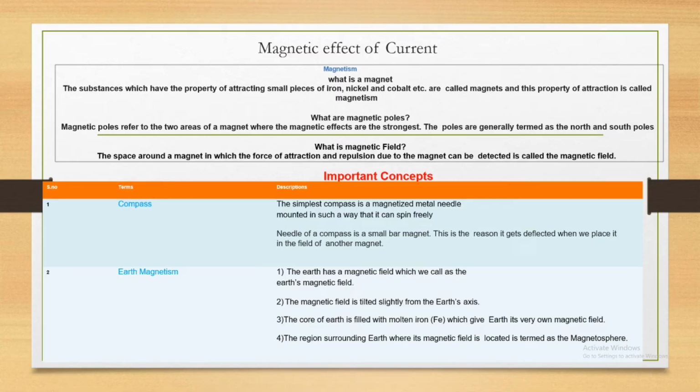What is a magnet? The substance which has the property of attracting small pieces of iron, nickel and cobalt is called a magnet. You already know this. The property of attraction is called magnetism. Here, not only attraction but also repulsion.